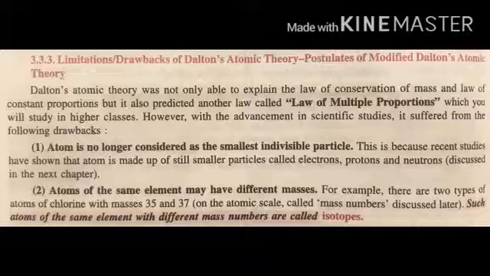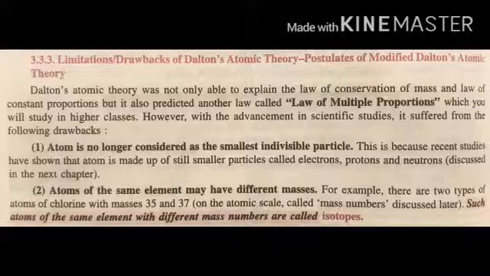Atom is no longer considered as the smallest invisible particle. This is because recent studies have shown that the atom is made up of still smaller particles called electron, proton and neutron. These are the subatomic particles which exist inside the atom. So, atom is no longer considered as the smallest individual particle.